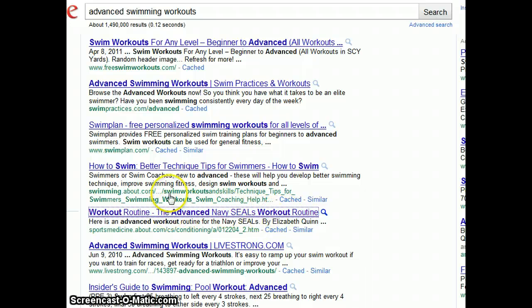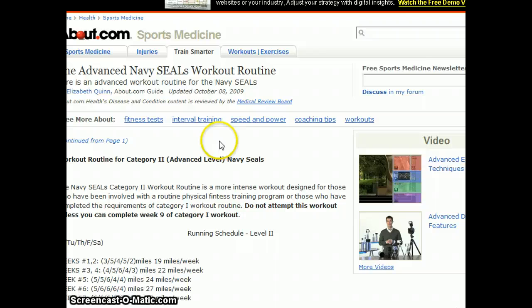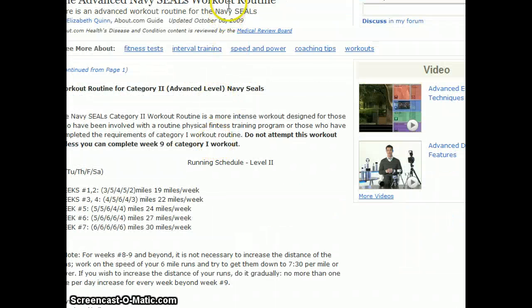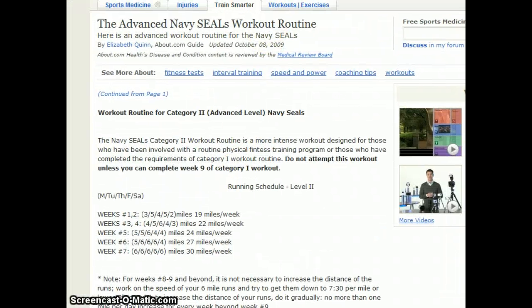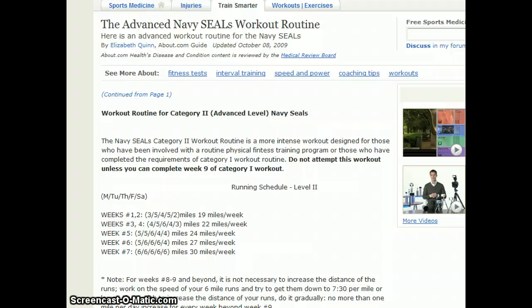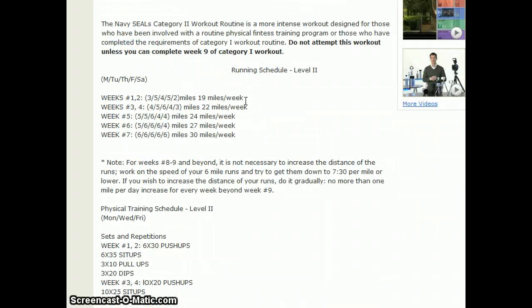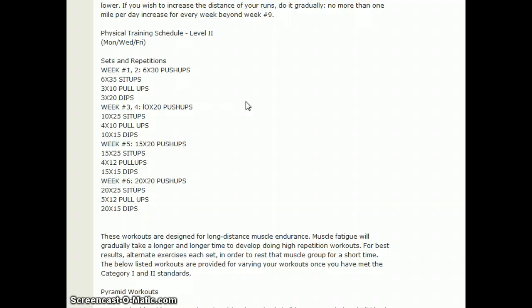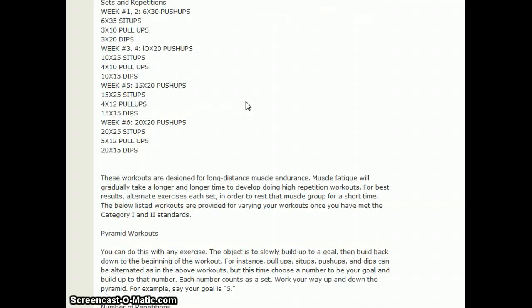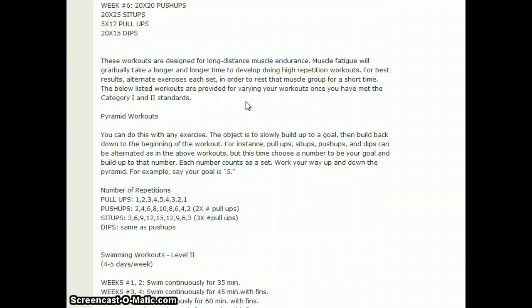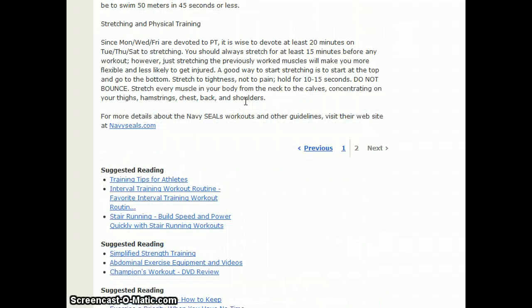So let's go to that website and let's see how much data they actually offer for that. Okay, so we're looking at the advanced SEALs workout routine. Workout category 1, week 1, 19 miles, physical training. These workouts are designed for long distance muscle endurance. Okay, sets, repetitions. This looks like a good amount of content, right?